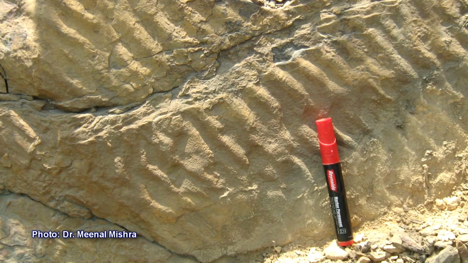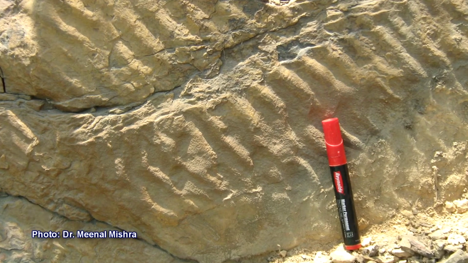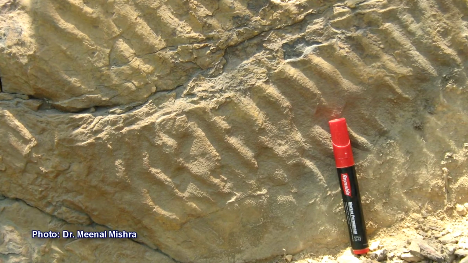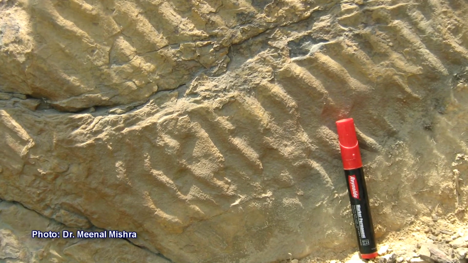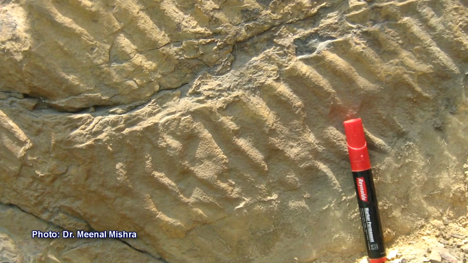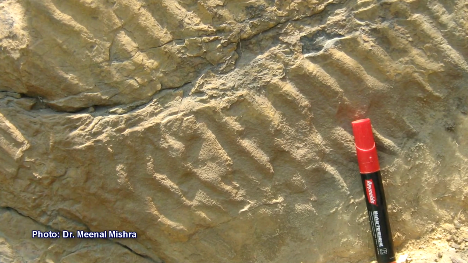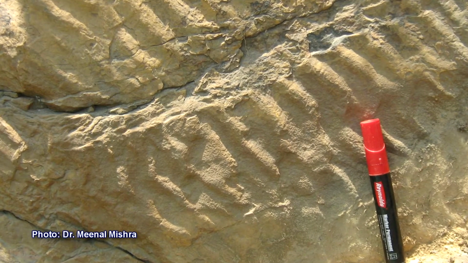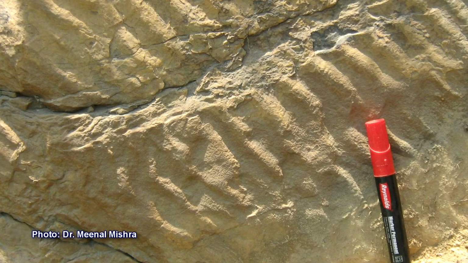Another example of a wave ripple. This is another symmetrical wave ripple from the Vindhyachal mountains area, where you can see that both sides are exactly the same, and the crest has become eroded. The crest which was sharp is very even now and has become a polished surface here.